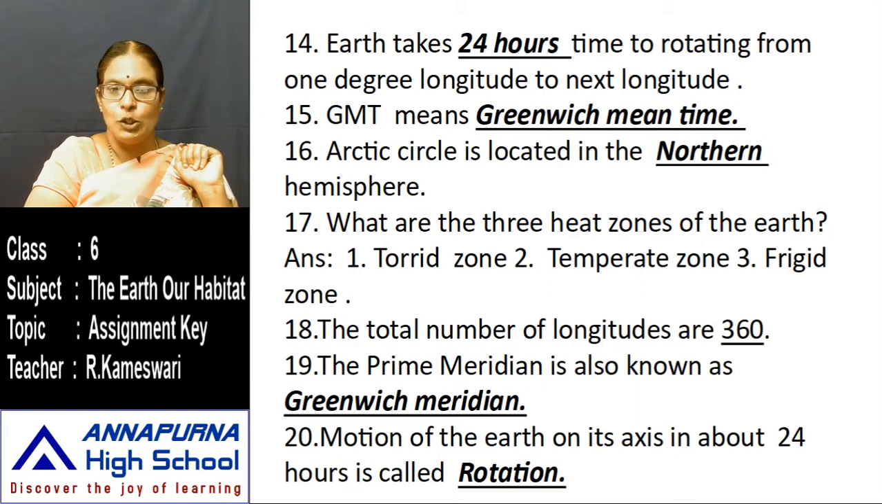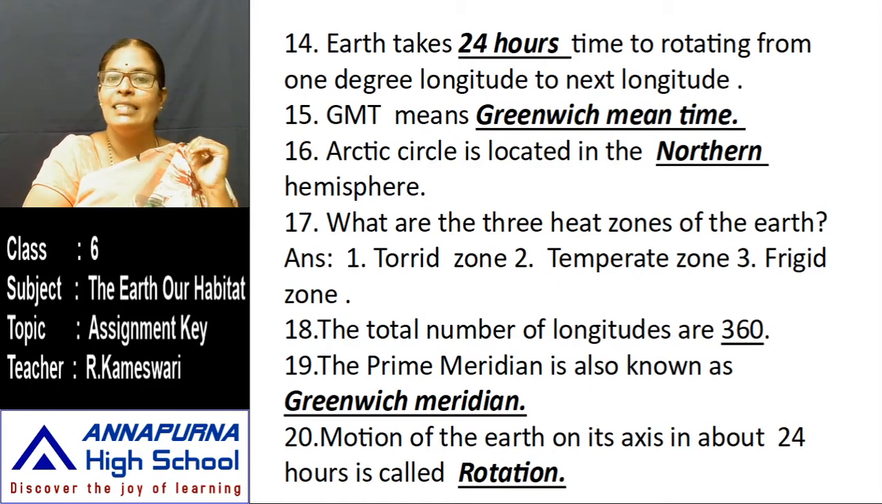Next one, the temperate zone. The temperate zone has a mild climate. Here the climate is very nice. All the crops grow very well. All the people like to live in this temperate zone. Okay, the temperate zone lies between the Tropic of Cancer and the Arctic Circle in the northern hemisphere, and the Tropic of Capricorn and the Antarctic Circle in the southern hemisphere.